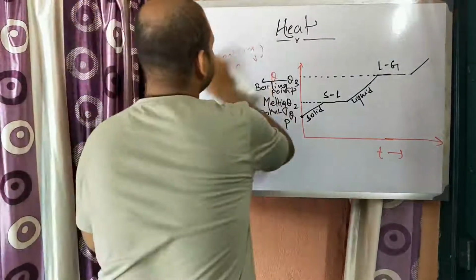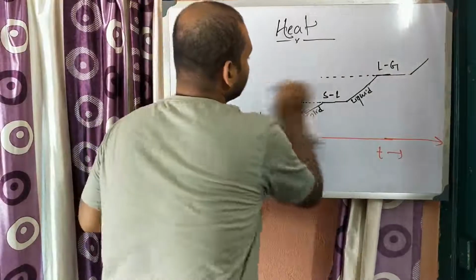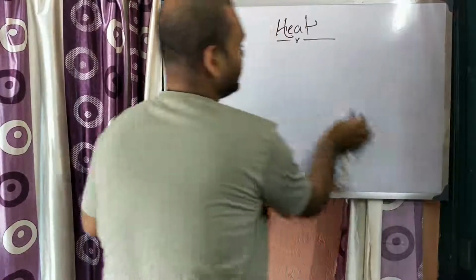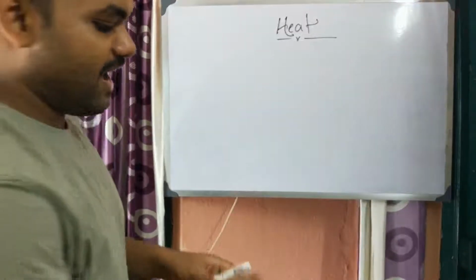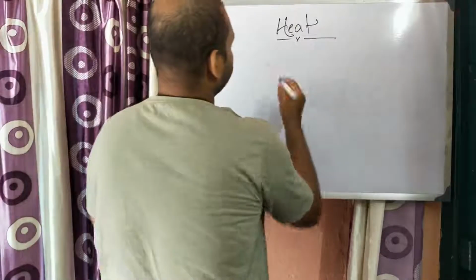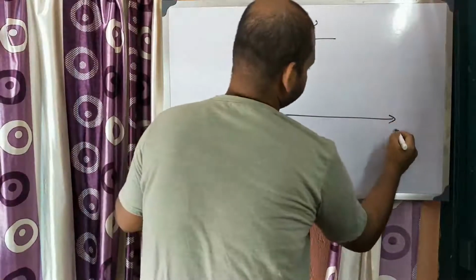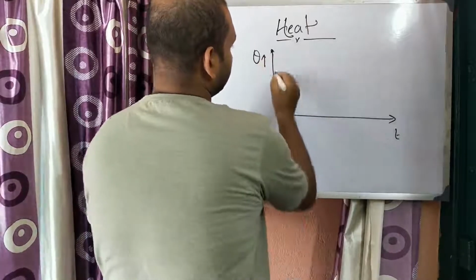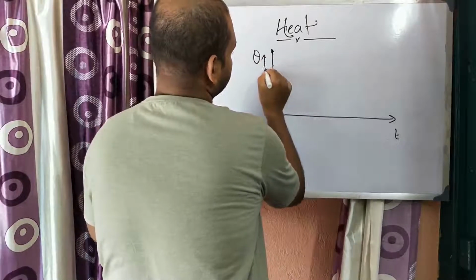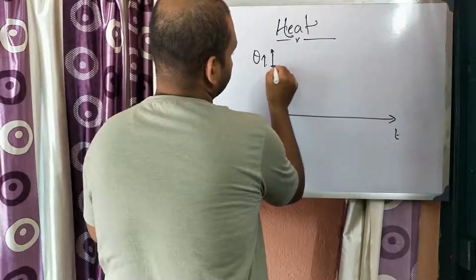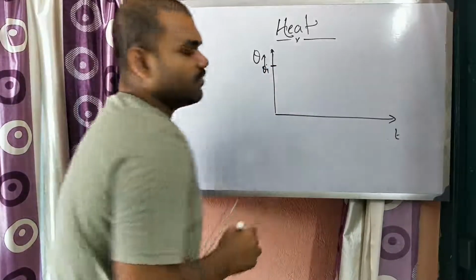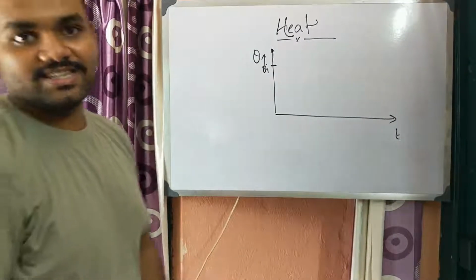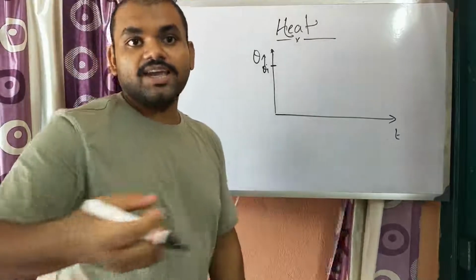Like this heating curve, there is also a cooling curve. In a cooling curve, what will happen if we cool a gas? Suppose this is the time and this is the temperature θ, in this direction. Suppose this is the temperature θ1 of a particular gas. Cooling curve means we need to start extracting heat.